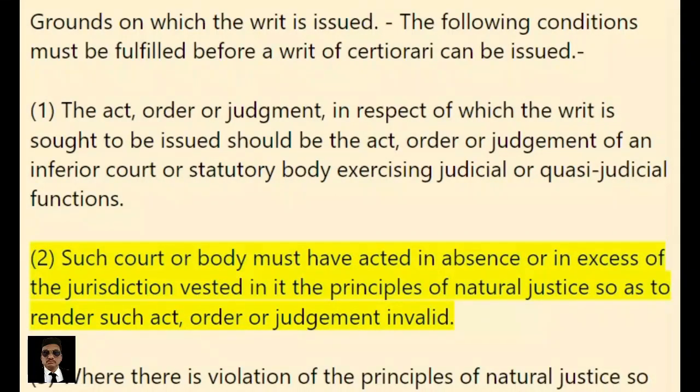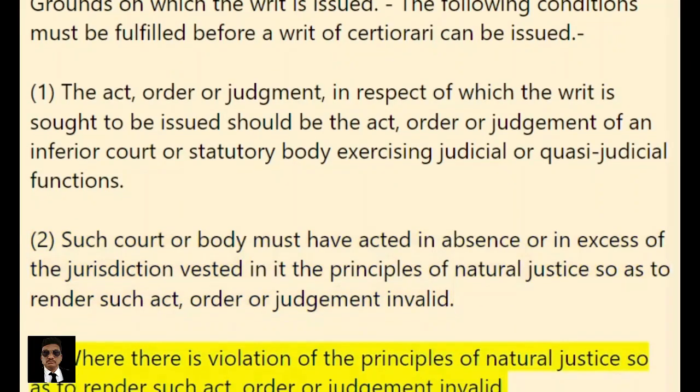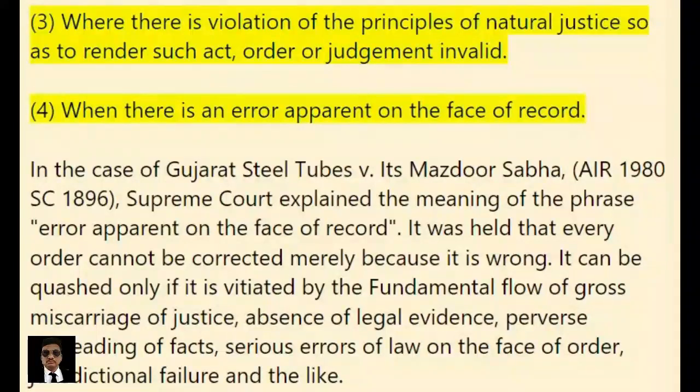Such court or body must have acted in absence or in excess of the jurisdiction vested in it. 3. Where there is violation of the principles of natural justice so as to render such act, order or judgment invalid. 4. When there is an error apparent on the face of record.